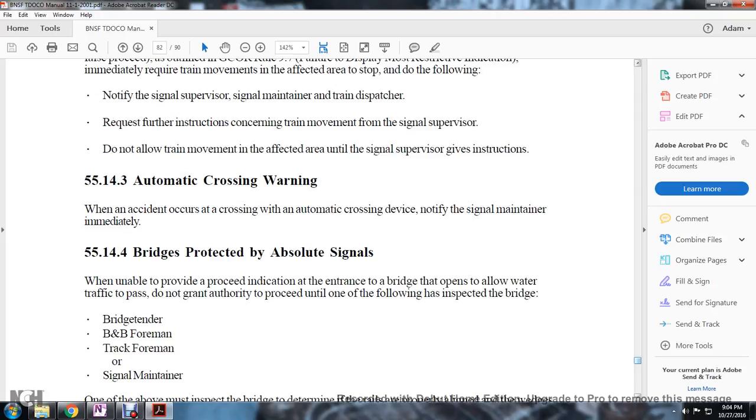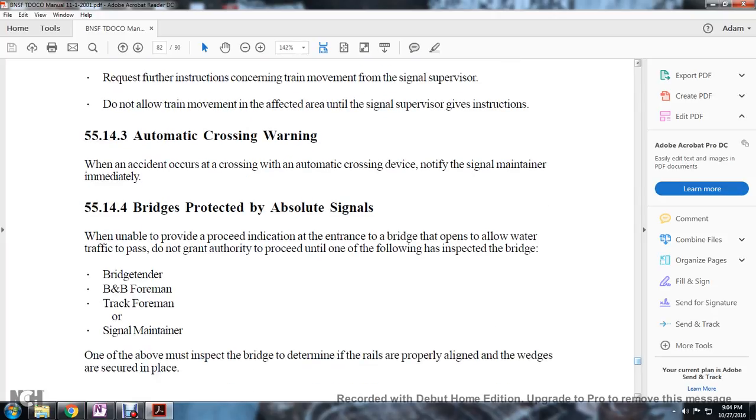Rule 5543, crossing warning. Accidents occurring at a crossing when the automatic crossing device is activated: notify the signal maintainer immediately.